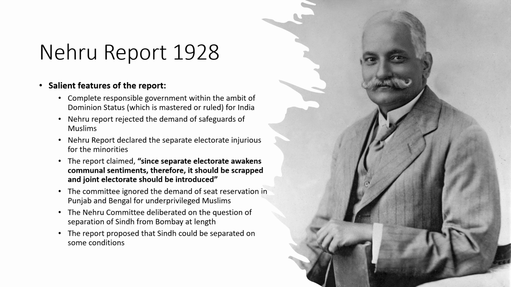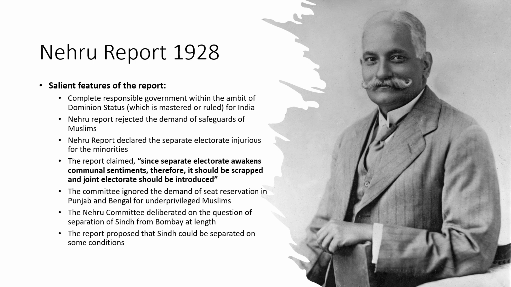So here are the salient features of the report. I'll try to explain these salient features in very simple terms. So the first feature was that the report stipulated that India would be a complete responsible government, but within the ambit of dominion status of the British Empire.